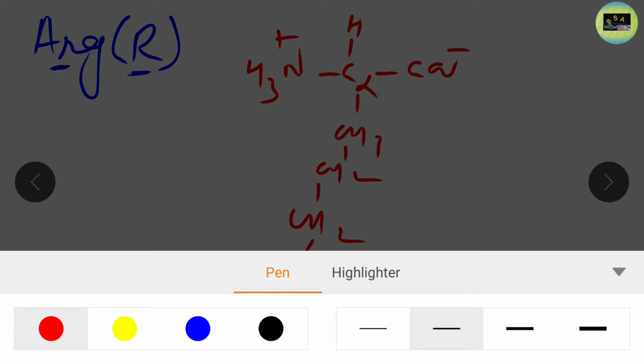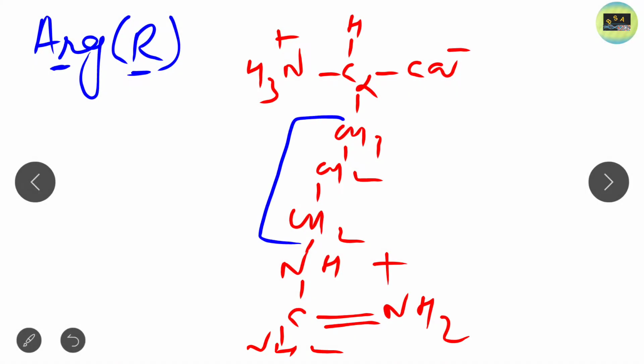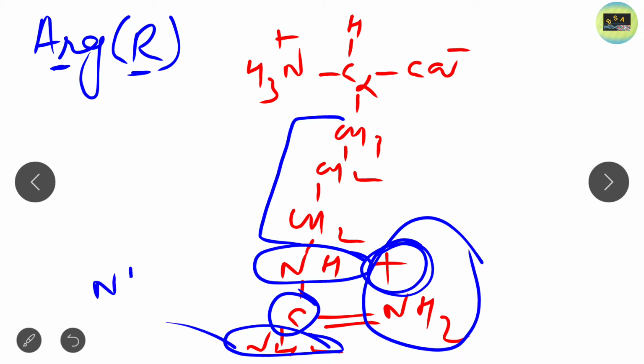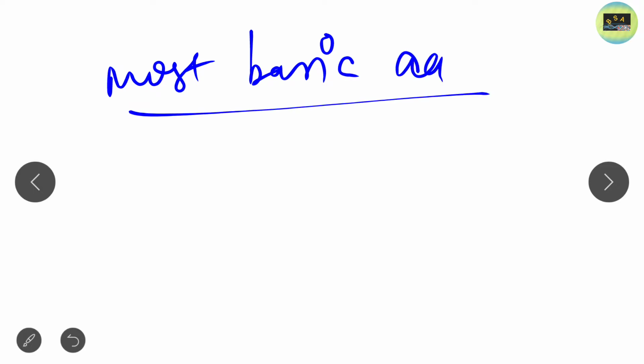Here in arginine, up to this CH2 it is similar to lysine. After that one NH group is present, then one carbon, and with this carbon an NH2 group is attached, and it contains a positive charge. Due to this it is a charged amino acid, and at last an NH2 group is also present. So this is the structure of arginine. Very simple structure. And remember one point about arginine: arginine is the most basic amino acid. Why is arginine the most basic amino acid?